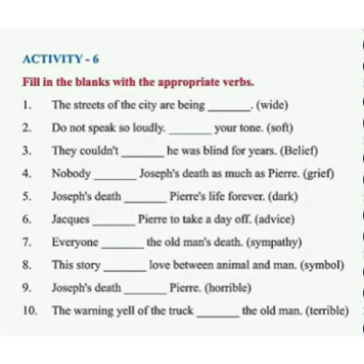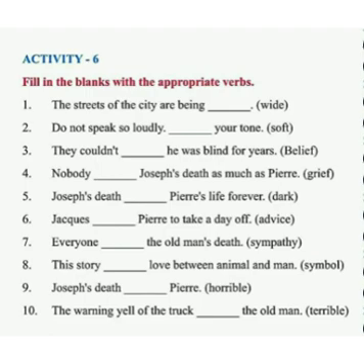Now activity 6 is also the same: use a suffix, a morpheme behind the word, and make a verb. Fill in the blanks with the appropriate verbs. First, the streets of the city are being dash, in brackets wide, then widened.